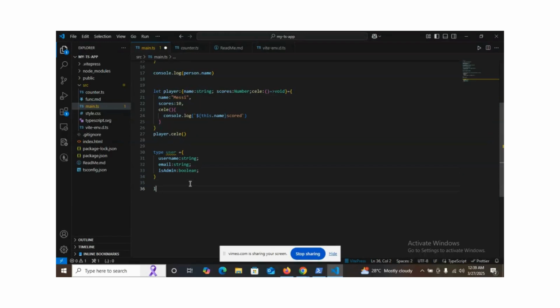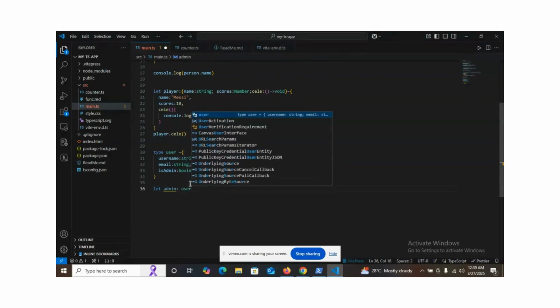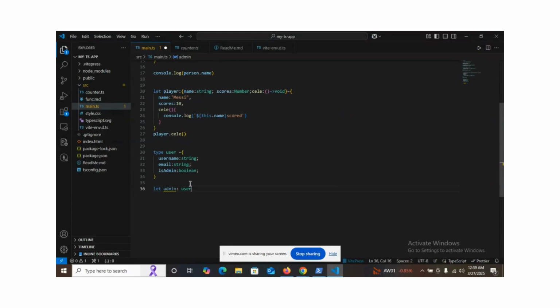So now we'll call let admin. So let admin, we can just put in a type of user straight. So is the user the admin right now. So we can define it straight up, right? So how do we define it? We'll just call the username and everything inside.